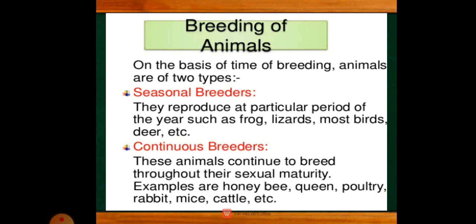So these are the two types in the animals at the reproductive phase, how it takes place. Next we'll study about the senescent phase. The first one we have discussed was the juvenile phase or the vegetative phase. The second one is the reproductive phase or maturity phase. The third one is the senescent phase. So, what happens in this phase?